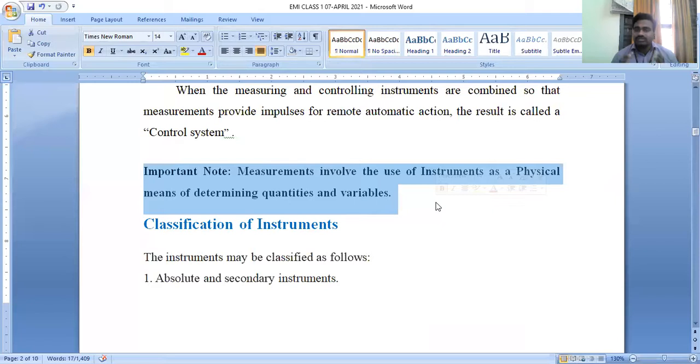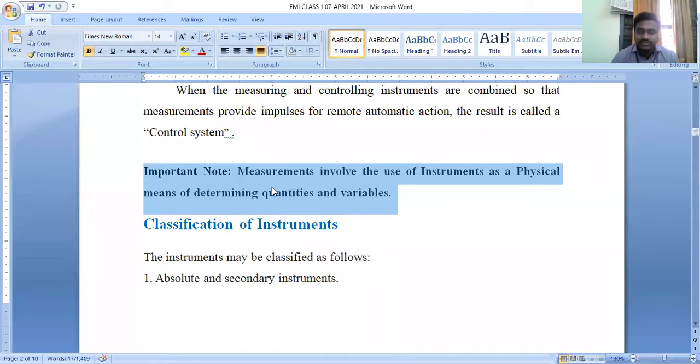Measurements involve instruments to determine quantities, calculate variables, and observe quantities. That means measurements and instrumentation are interlinked. Measurements involve the process of instrumentation for determining quantities and variables. That's an important thing, which is why I formulated it as an important note here.